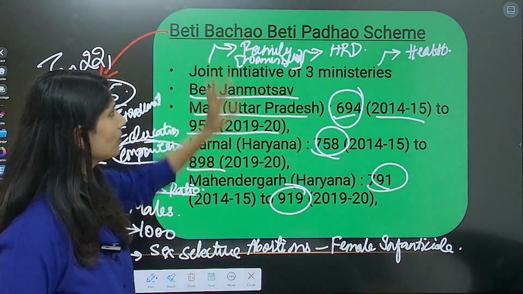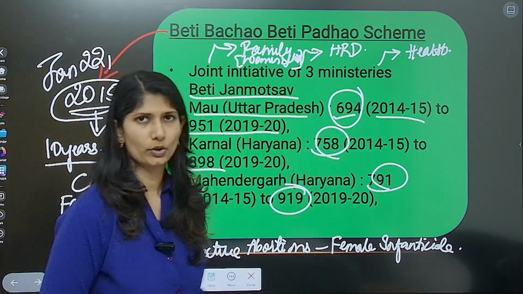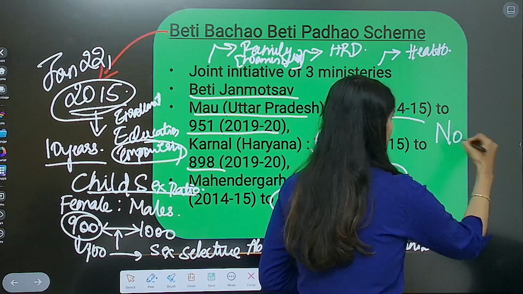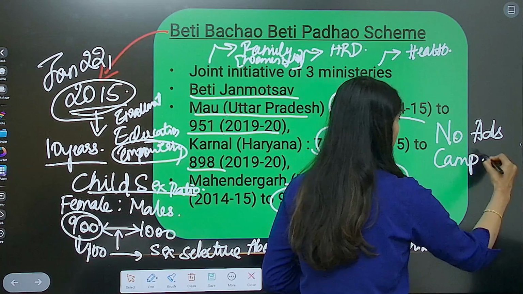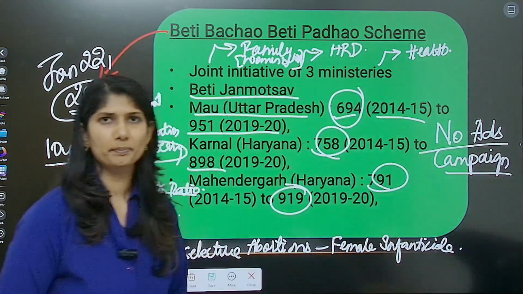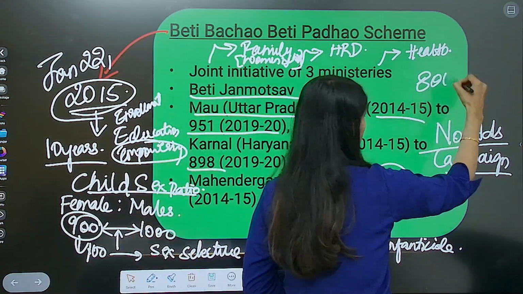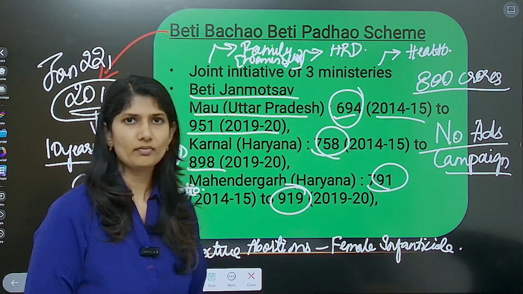But before this, one important thing you have to know about the Beti Bachao Beti Padhao scheme is that recently this came into discussion: the no ads campaign. Around 800 odd crores were earmarked for this project, right?